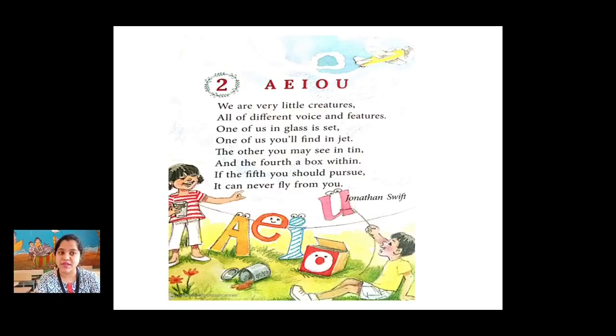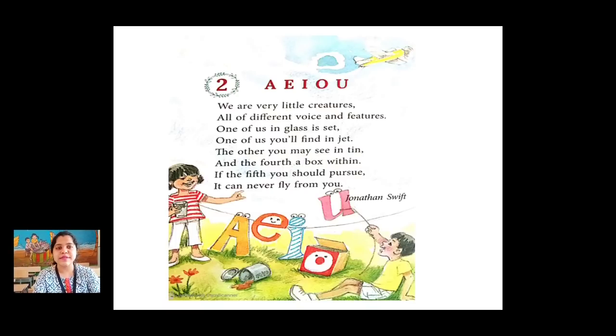P-U-R-S-U-E. Pursue. Pursue means to follow someone or something. It can never fly from you. So here the vowels, all the vowels A, E, I, O, U, they say that we are all very little creatures and we have different voice and features, isn't it? A, E, I, O, U, right? So they have different voice and features.